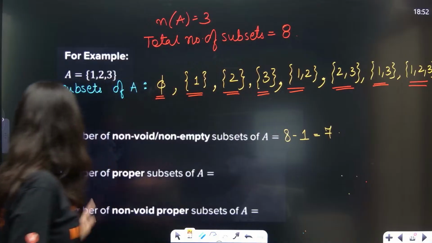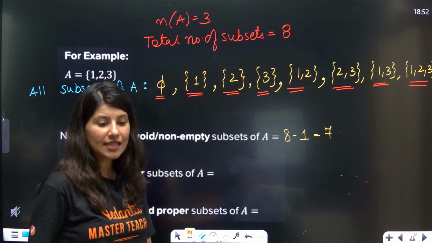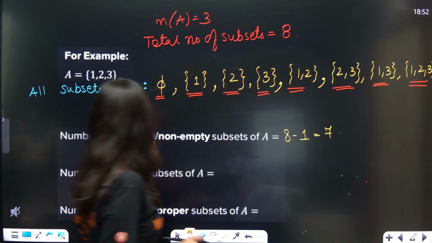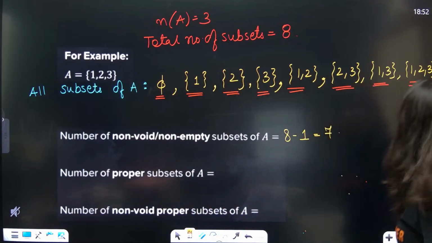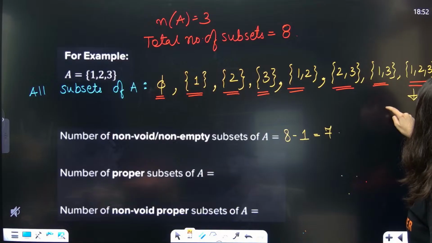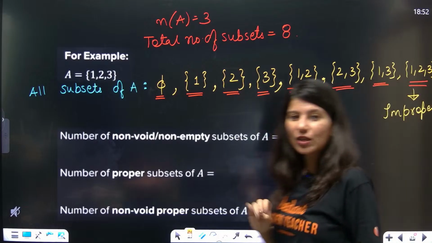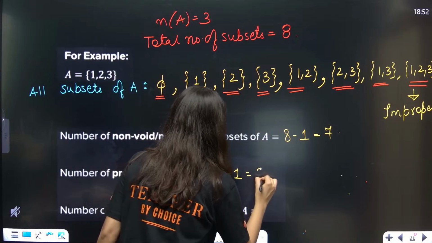The number of proper subsets of A. First of all, let's understand what a proper subset is. The last one, the set A itself, is improper. So the number of proper subsets is also 8 minus 1, 7.